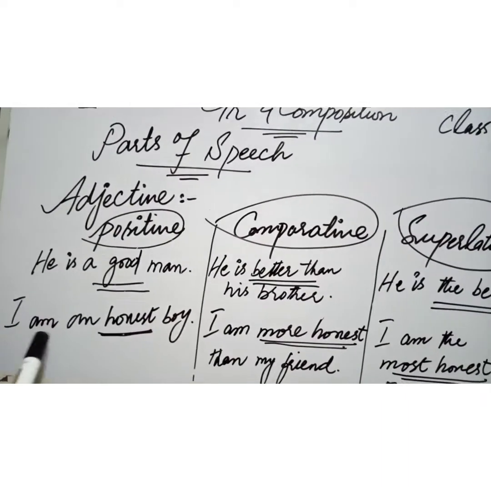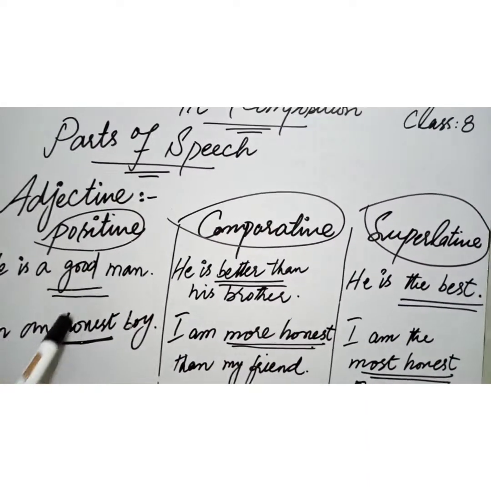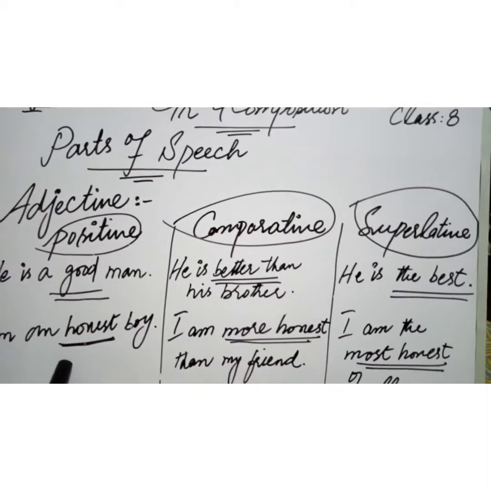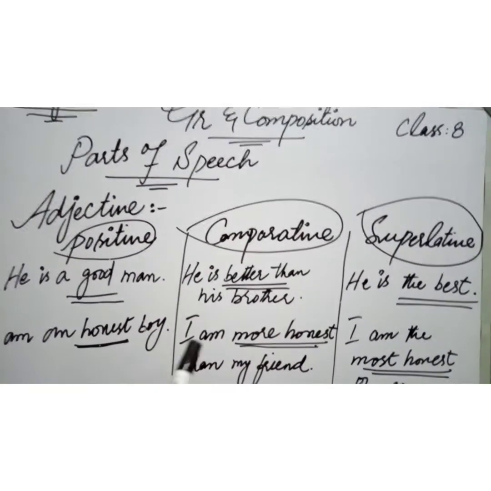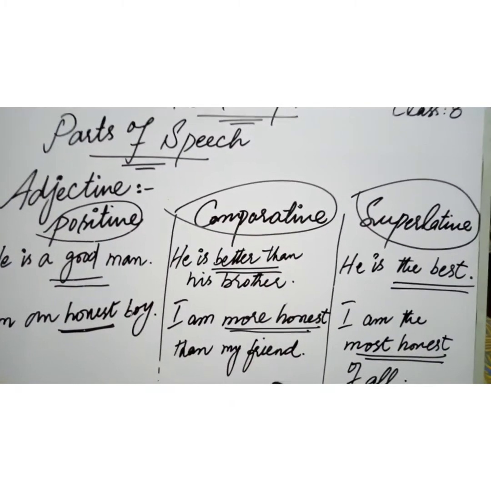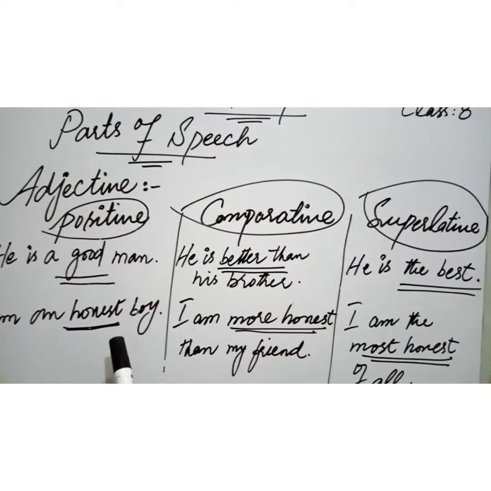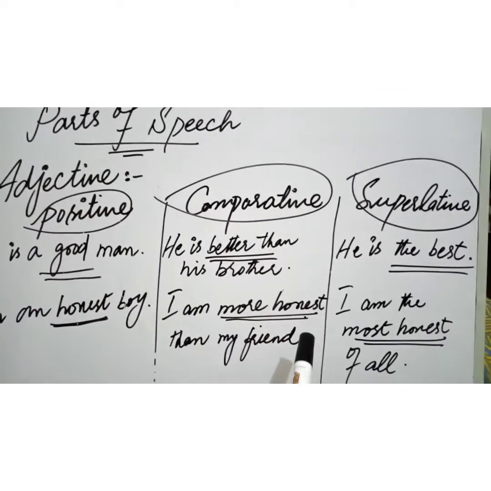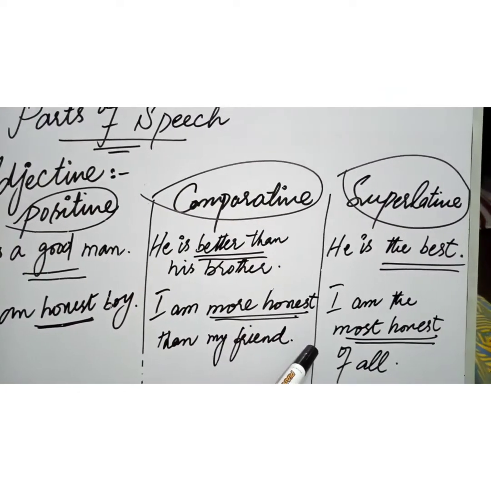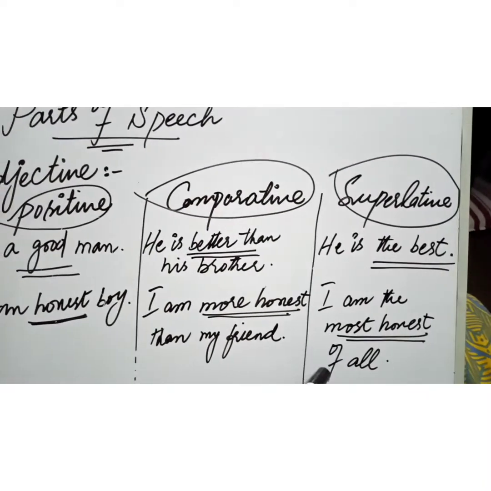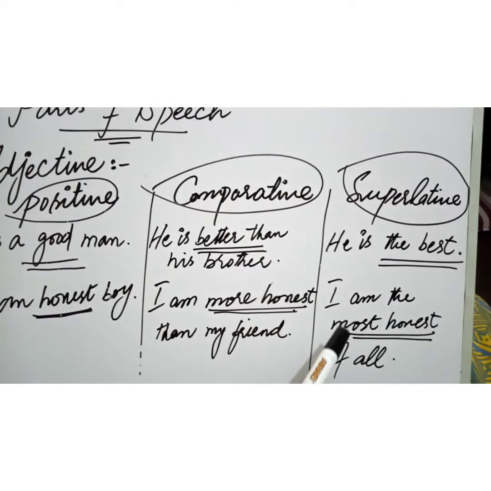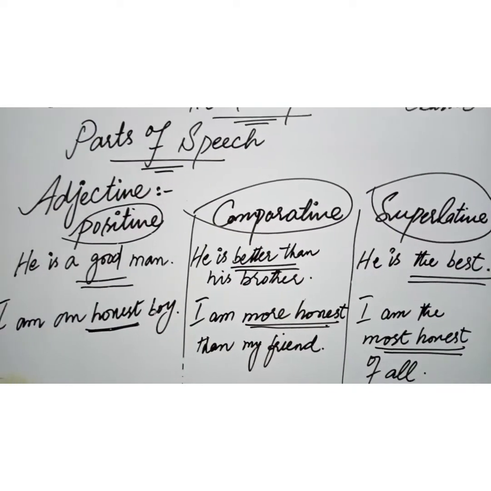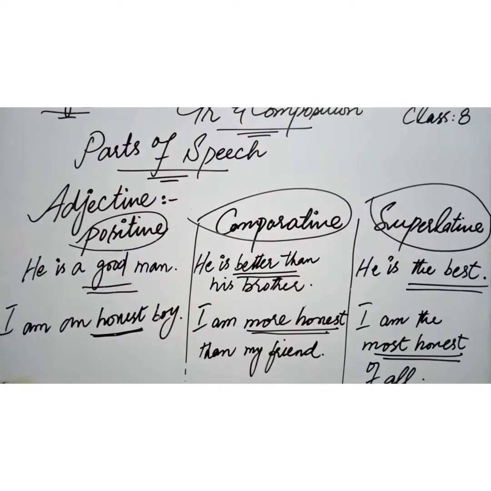Look at the other examples. I am an honest boy. This is the simple positive degree and it is not showing any reference to another person or thing. If I want to make a comparison, I would say I am more honest than my friend. So here is a comparison and its comparative degree: more honest. And if I want to make a comparison with all the people of the same class, I would say I am the most honest of all. So honest, more honest, and the most honest. These are the degrees of adjective.